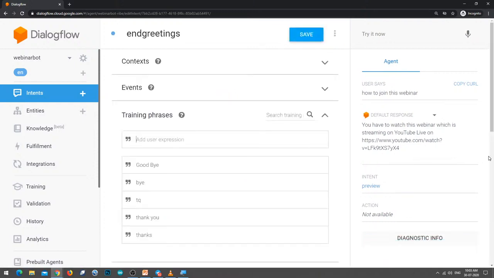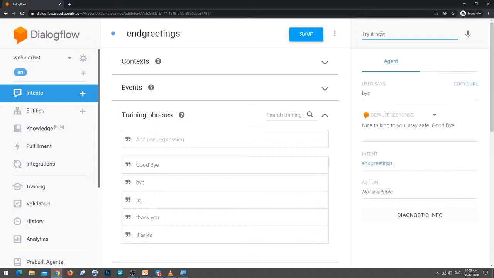So like this, you have to create conversations, and create context. Context is nothing but intent here. When you click on try it now and say bye, to test this intent, immediately it replies with nice talking to you, stay safe, goodbye. That was the bot response which is given. The agent, the chatbot, will be trained on these intents, which are nothing but context. That is why this is called a contextual chatbot.